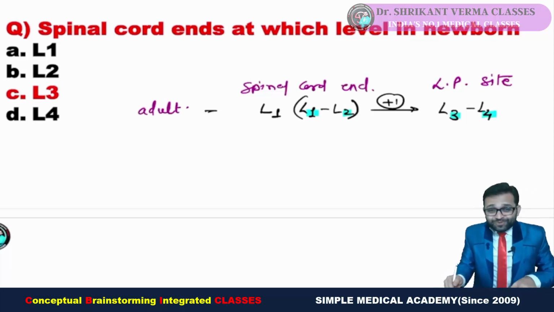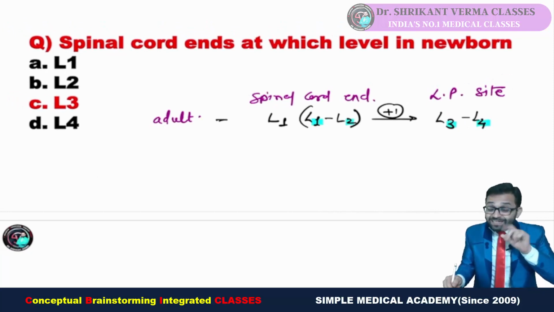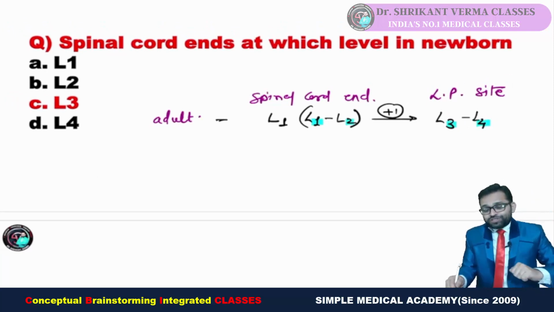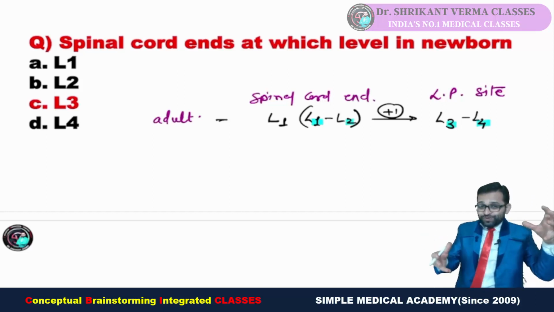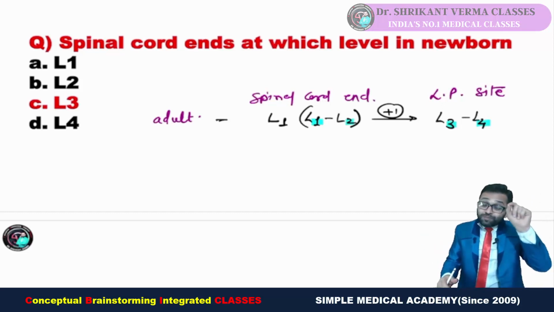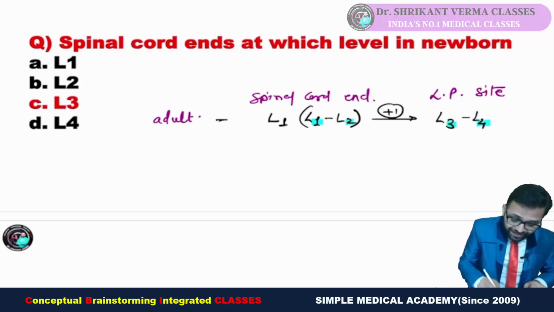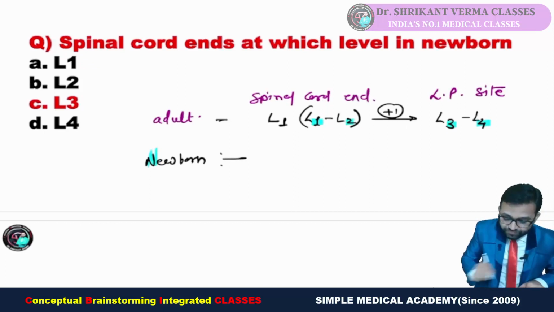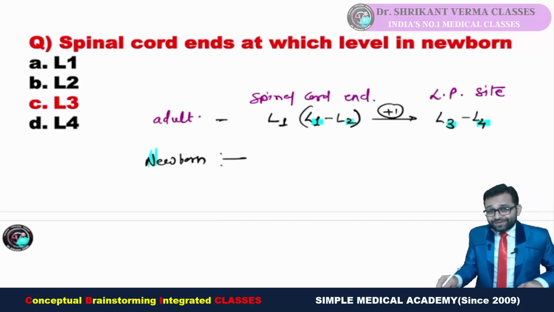And I told you with proper embryology integration that in a baby the spinal cord is at a lower position because the body has not grown too much, fine. So the spinal cord is at a lower level, so you can remember in newborn, more lower level. So again you have to add +1.